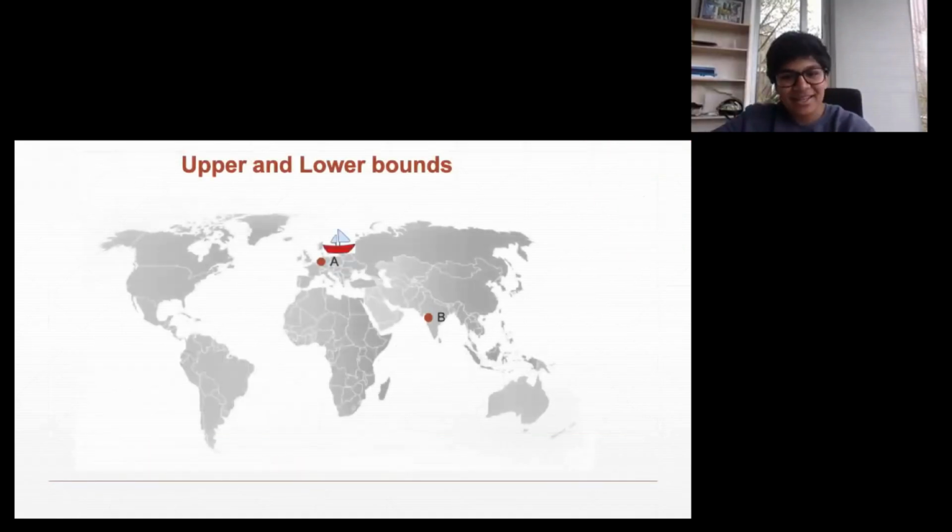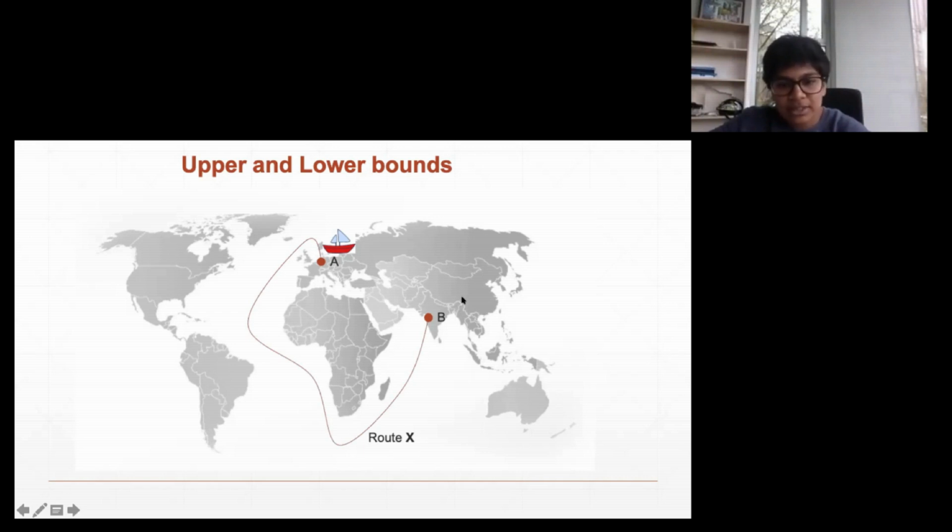Following in the footsteps of Harry, I also decided to have a little thought experiment for all of you. Consider there's this point A somewhere in the Netherlands and this point B somewhere in India, and we have a sailboat, and we want to travel from point A to point B. What we would like is minimum sail distance. We don't want to travel too long. So we want to know what is the minimum sail distance between, say, point A and B. One possible way to see is to find a particular route first.